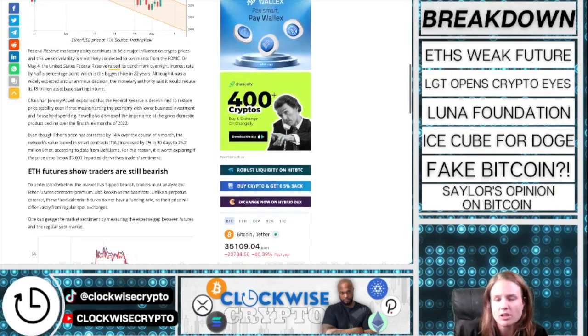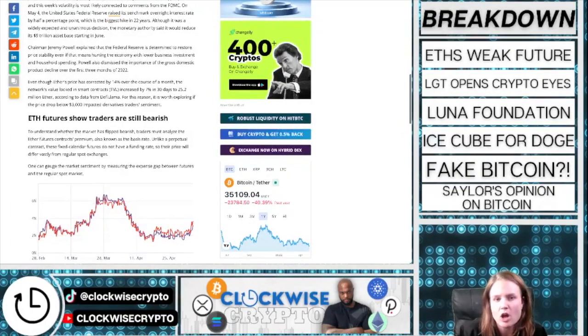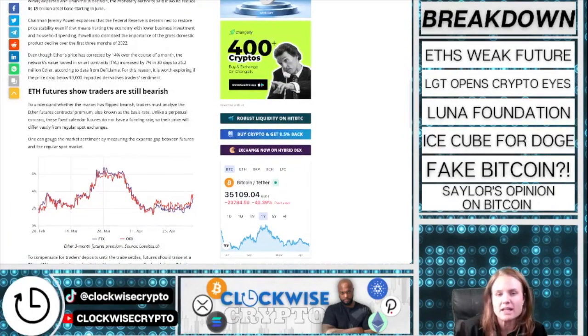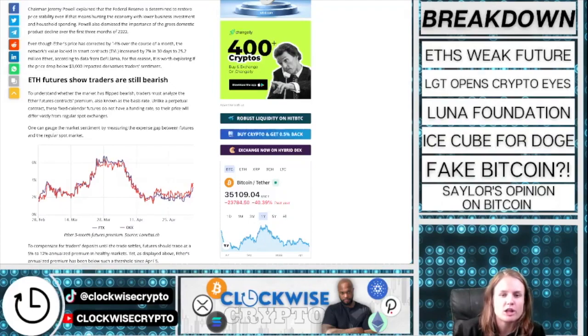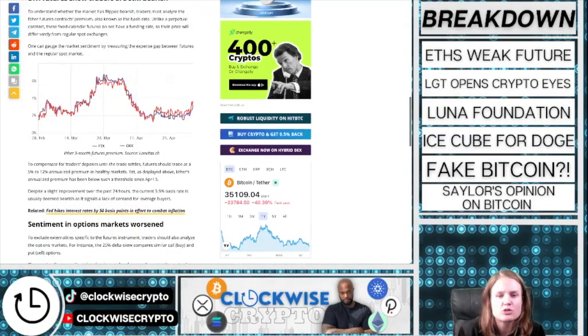To understand market sentiment, traders must analyze Ether futures contracts premium, also known as the basis rate. Unlike a perpetual contract, these fixed calendar futures do not have a funding rate, so their price will differ on exchanges. Futures should trade at a 5% to 12% annualized premium in order to compensate for traders' deposits until the trade settles.